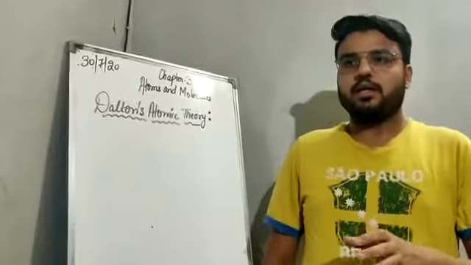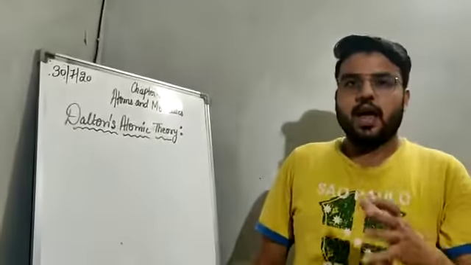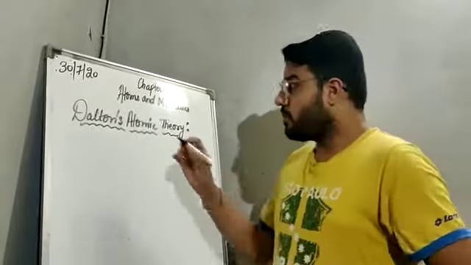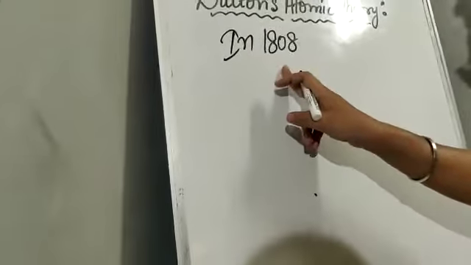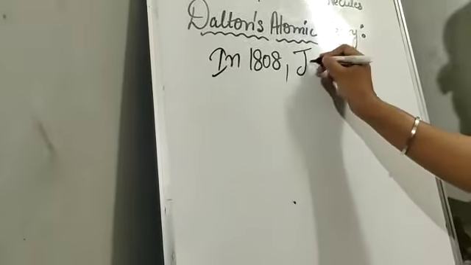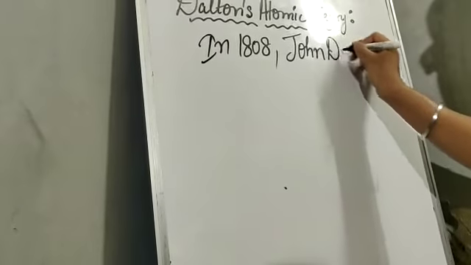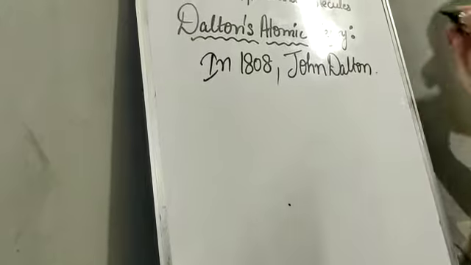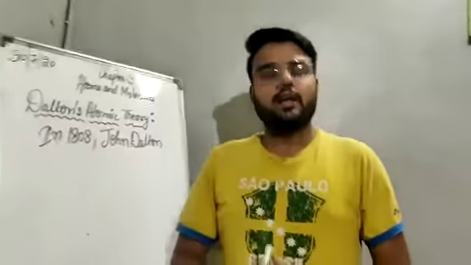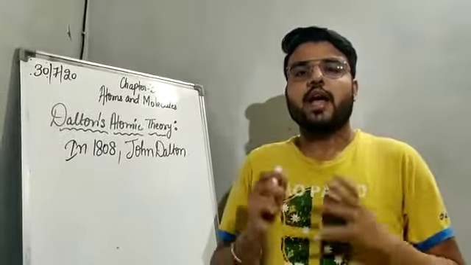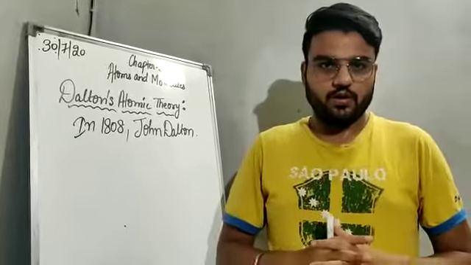But further studies were done, and in the year 1808, John Dalton gave his atomic theory.